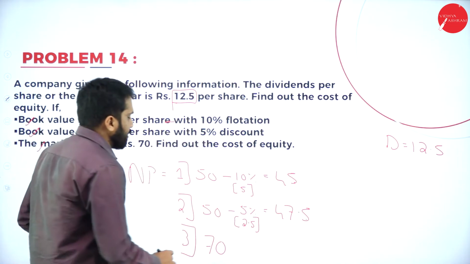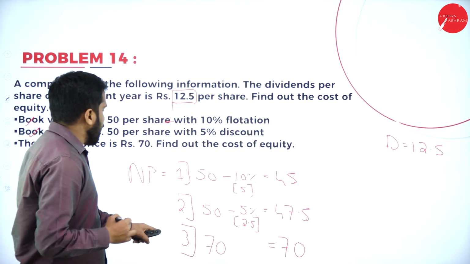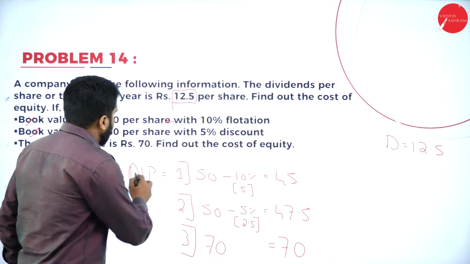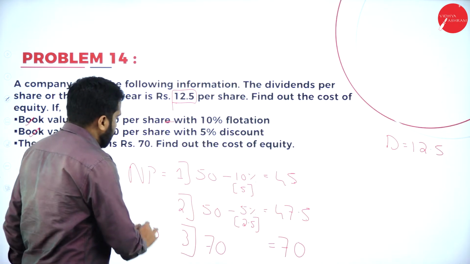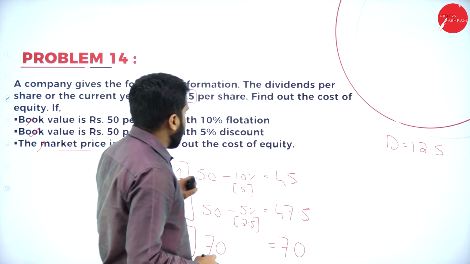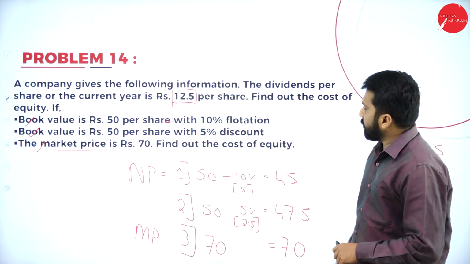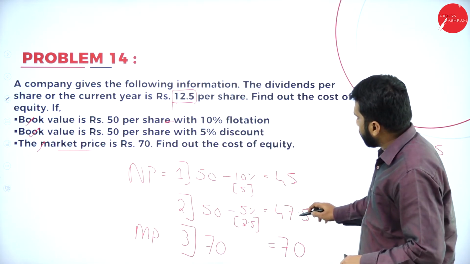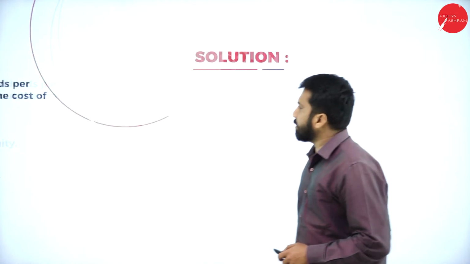No. So your answer will be 70 only. Here we have not taken net proceeds, we have taken market price, MP. Hope you are clear with this. So the NP or MP in these is 45, 47.5 and 70.